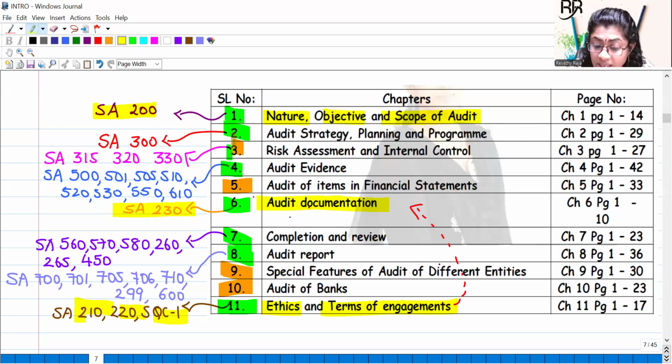Now, going to the next chapter in the first slot: Audit Strategy, Planning, and Program. Why? There are certain terms which you hear in chapter 11, like ethical requirements, terms of engagement. All these are repeated in chapter 2. Chapter 2 is basically SA 300, planning. Now, let's put this as the first slot. Slot 1: Nature, Objective, and Scope of Audit, then Ethics and Terms, chapter 11, then Audit Documentation, and Audit Strategy, Planning, and Program. So that's the first slot.